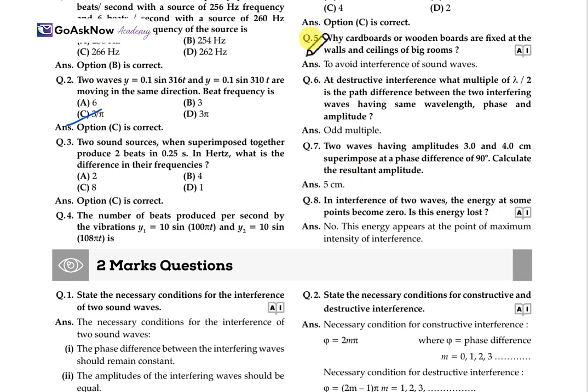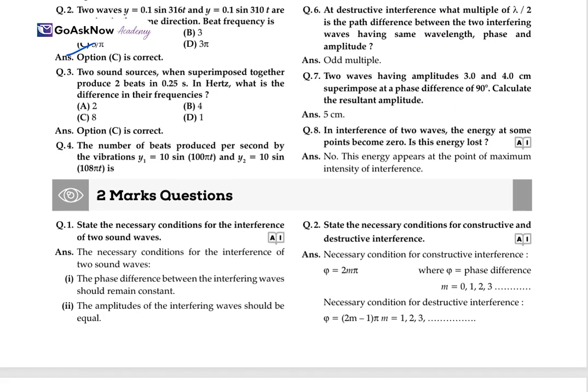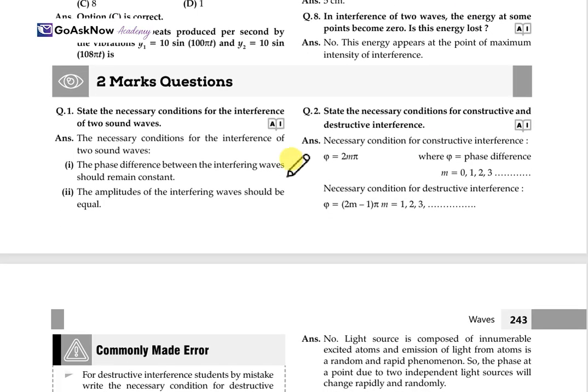Why are the cardboard or wooden boards fixed at the wall and the ceiling of a big room? To avoid the interference of the sound wave. Just for proper sound circulation, the cardboards or wooden boards are fixed at the wall and the ceiling of a big room. Now state the necessary condition for the interference of two sound waves.